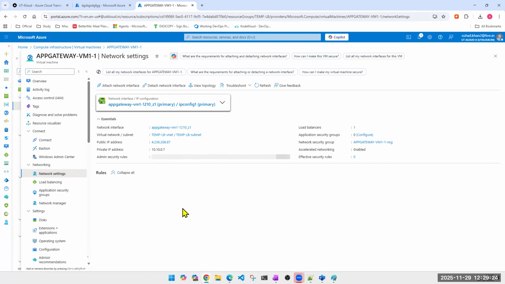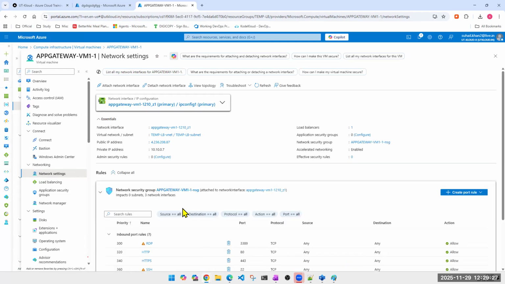Okay. Should I go to NIC or subnet? Below, I do have the network security group. First thing, it confirms I do have the network security group. Where is it attached? Is it attached to the NIC or is it attached to my subnet?